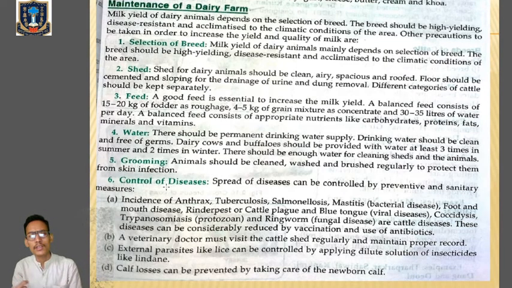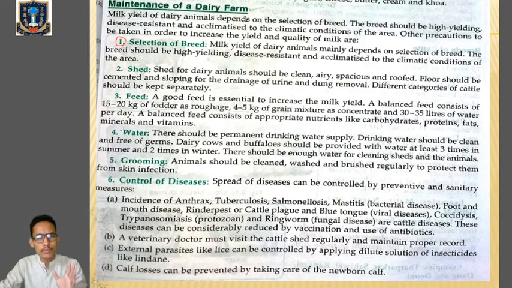So what are those things? We'll go through them one by one. First maintenance we'll talk about is selection of breed. Selection of breed means it must produce a higher amount of milk, it must be resistant to disease, and it must be acclimatized to the climatic condition of the particular place. This is the first criteria.